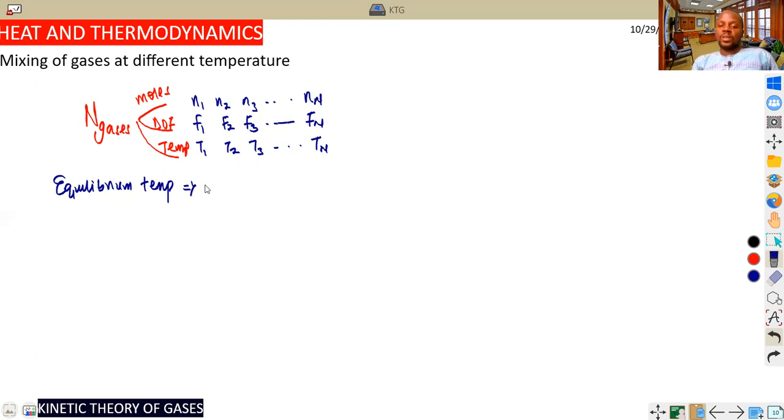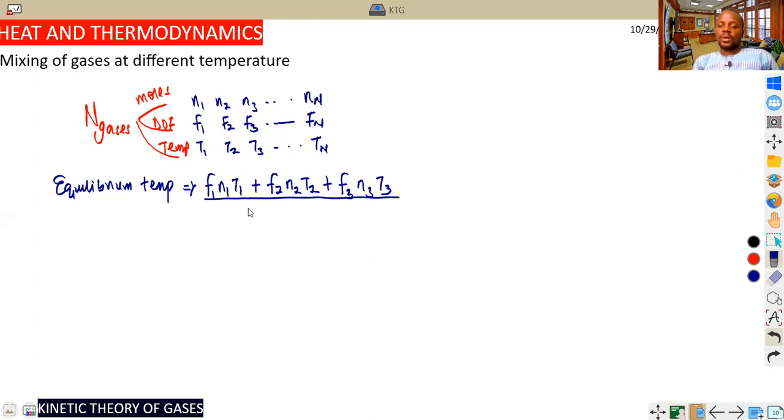So we add all this: degree of freedom of the first one, multiplied by number of moles of the first one, multiplied by temperature of the first one. We add it to degree of freedom of the second one, number of moles of the second one, temperature of the second one. Then we continue in this manner: the third one, number of moles of the third one, temperature of the third one. We divide all that because we are looking for the equilibrium temperature.